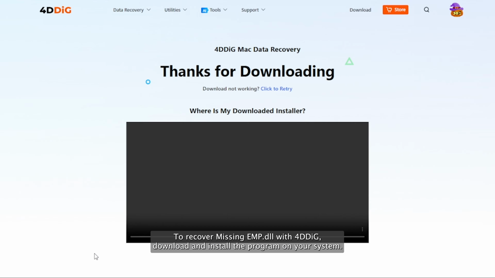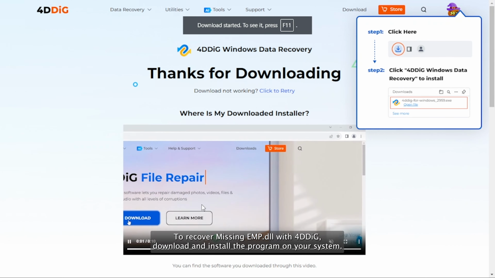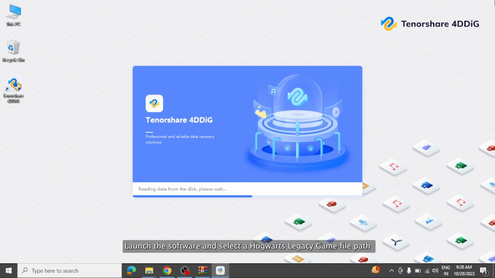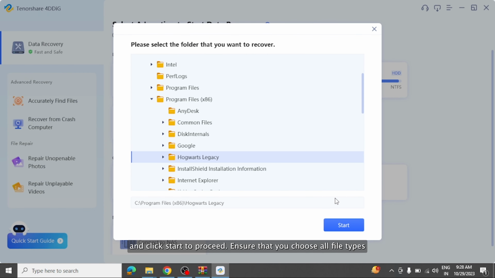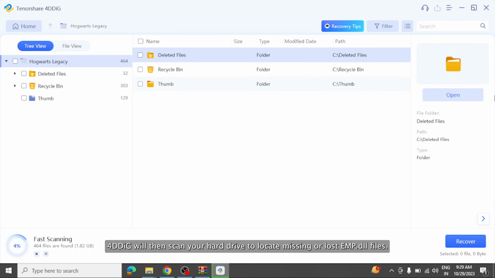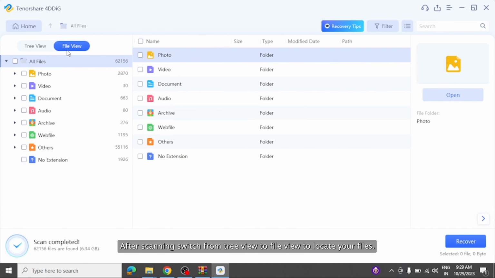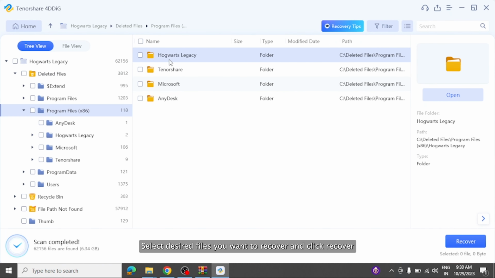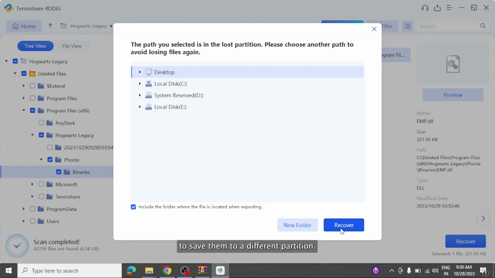To recover missing EMP dll with 4DDIG, download and install the program on your system. Launch the software and select a Hogwarts Legacy game file path and click Start to proceed. Ensure that you choose all file types. 4DDIG will then scan your hard drive to locate missing or lost EMP dll files. After scanning, switch from Tree View to File View to locate your files. Select desired files you want to recover and click Recover to save them to a different partition.